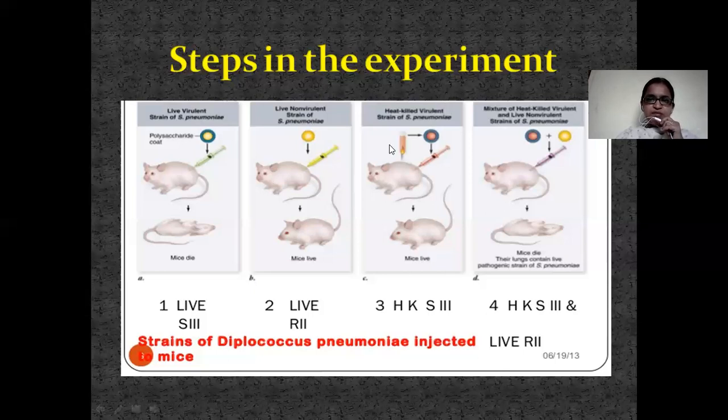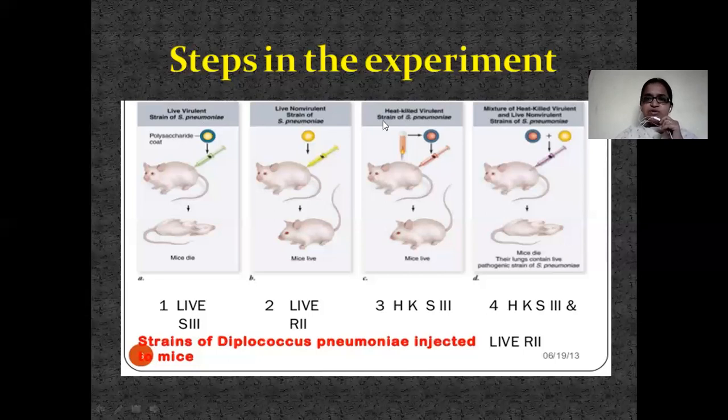Next, in the third step, they injected heat-killed virulent strain of Streptococcus pneumoniae. It means they took the virulent strain, the same strain from the first step, but here the difference is they used heat-killed strain.